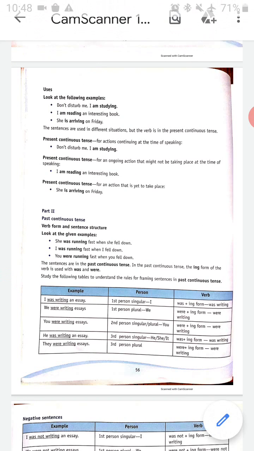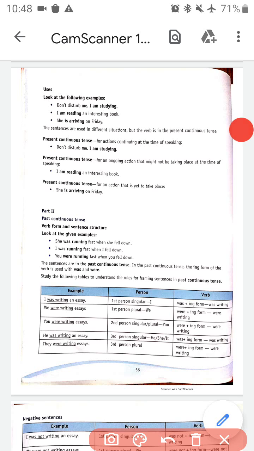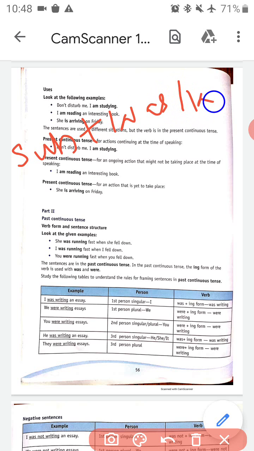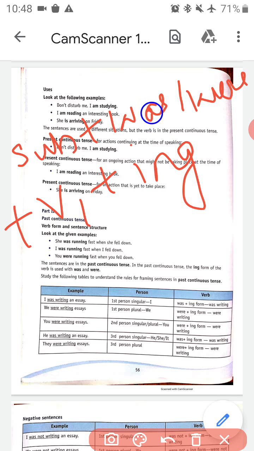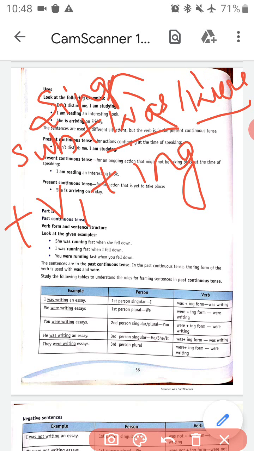Just like present continuous tense, in past continuous tense also we have a formula: subject plus was or were plus verb first form plus ing. So we know was is used for past tense and were is also used for past tense. Was is used for a singular thing and were is used for a plural thing. Okay, this is a very common thing we all know. So now we'll see how to write sentences in past continuous tense.